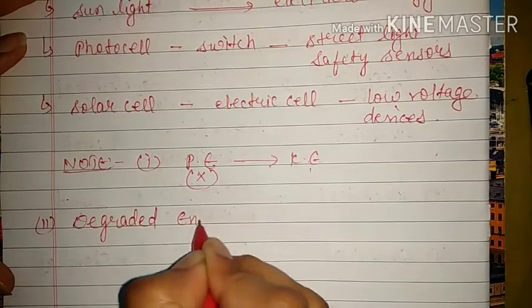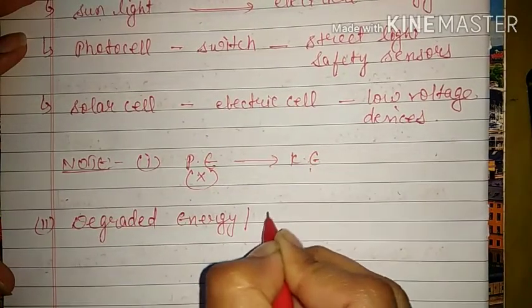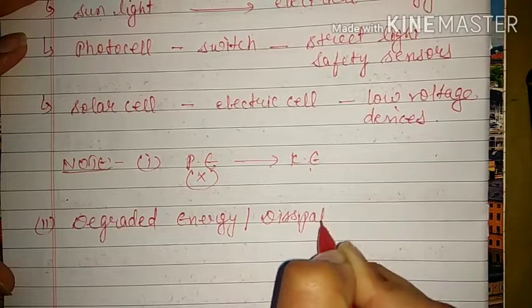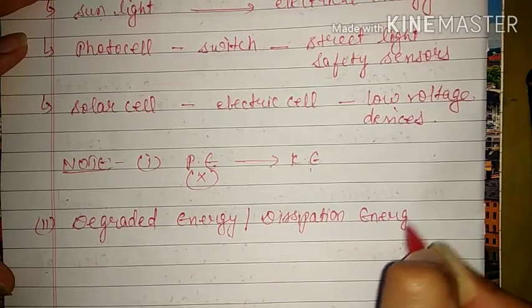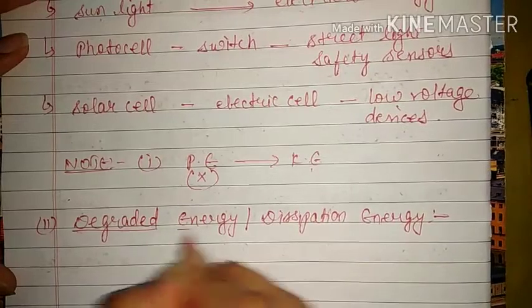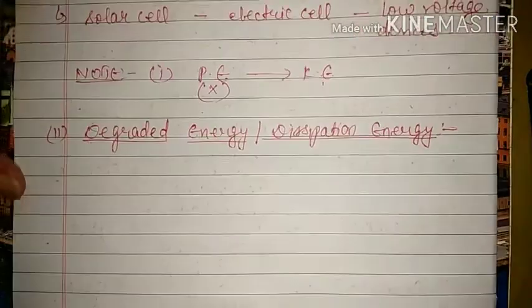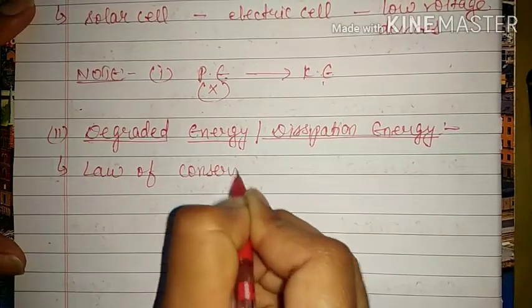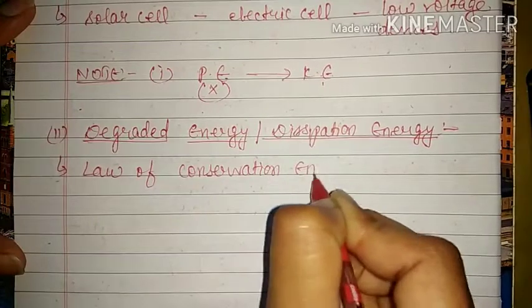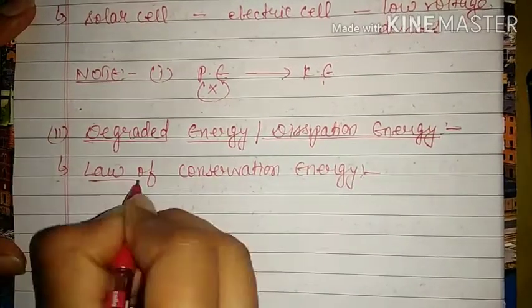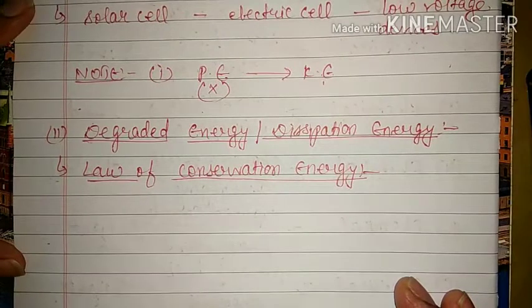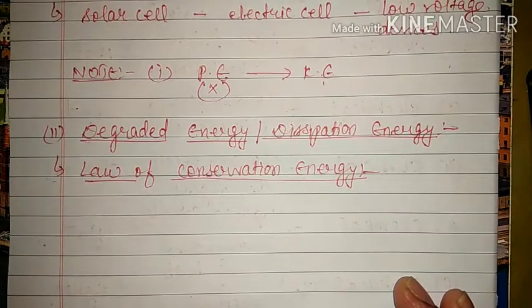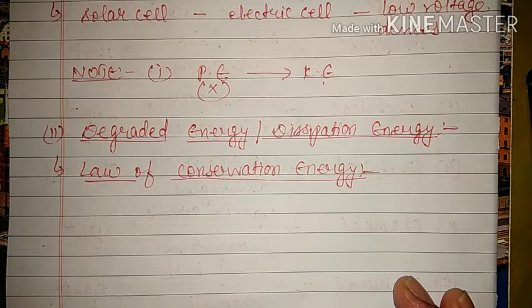The second point is actually very important, and it can be asked in the exam. That is degraded energy or dissipation of energy. See, there is the law of conservation of energy about which we have studied. This is actually the law of thermodynamics, which states that total energy of the universe remains constant. That means energy can neither be created nor destroyed. It can only be transferred from one form of energy to another form.